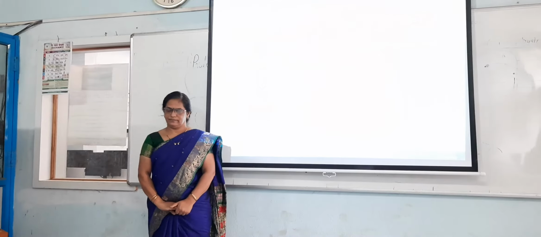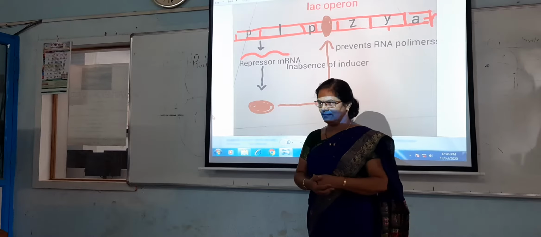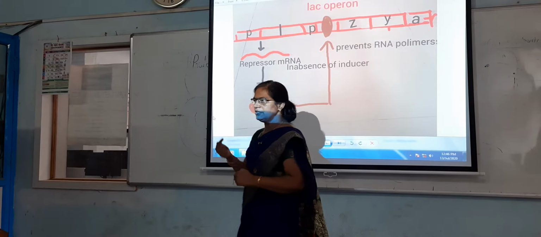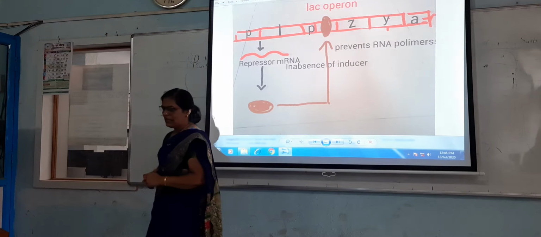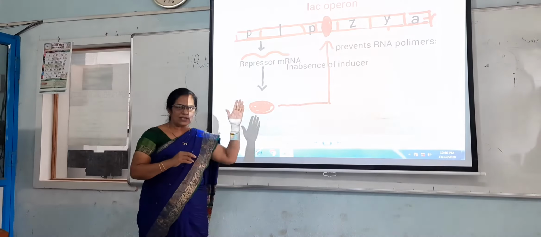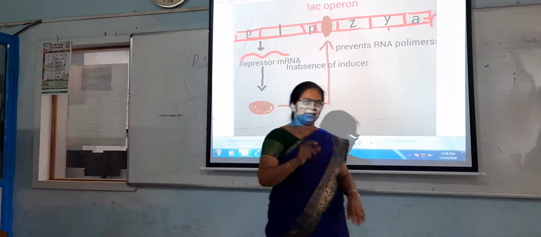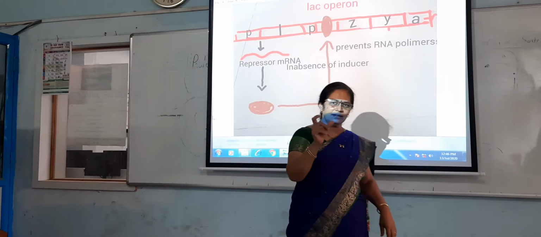First of all, what is the meaning of operon? Operon means the cluster of genes which are related to the same function. You know that a single gene governs a single character. But in case of an operon, many genes govern a single character, or a single function. They are related to the same function, then it is called the operon. So the cluster of genes is called the operon.